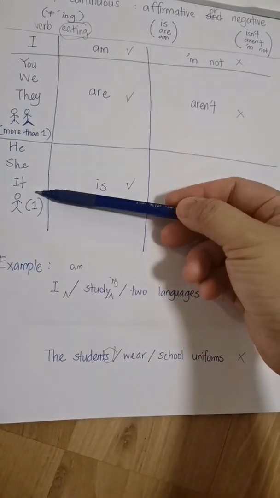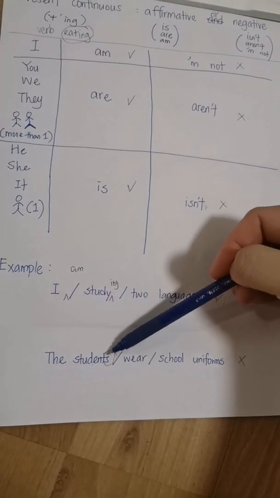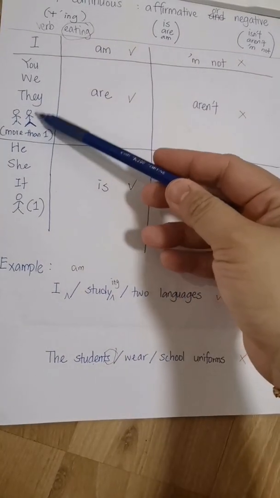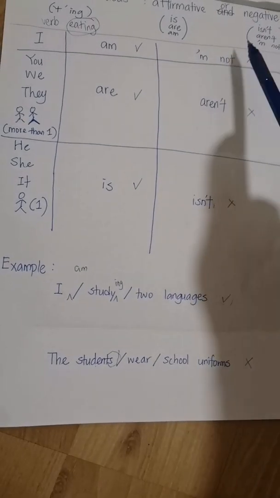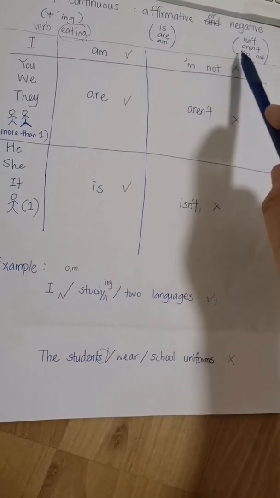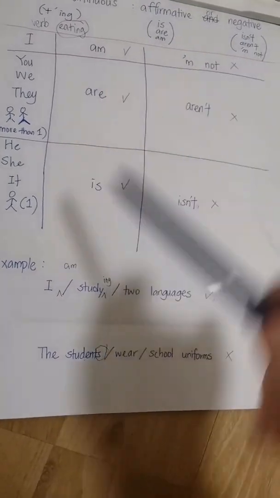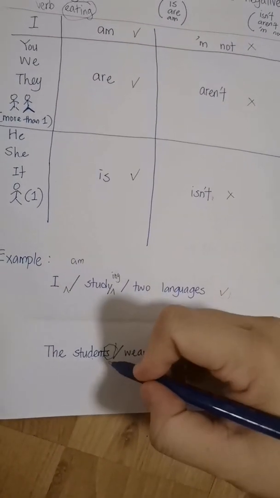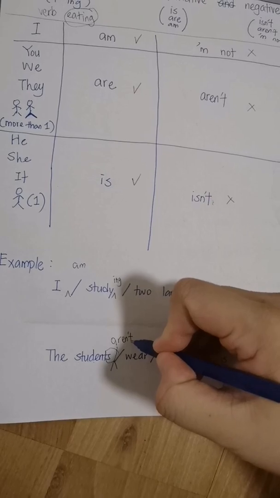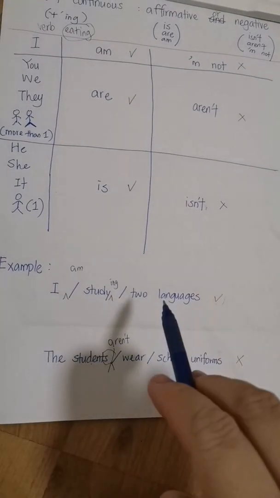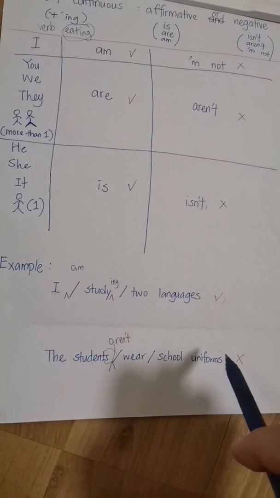This one or this one? When we see S here, it means a lot, more than one. So we have to use aren't for negative. The students aren't wear school uniforms.